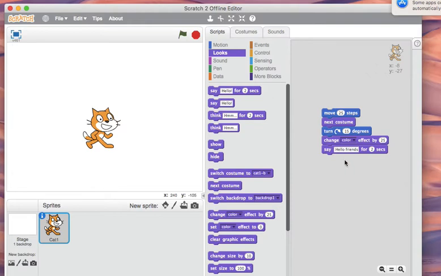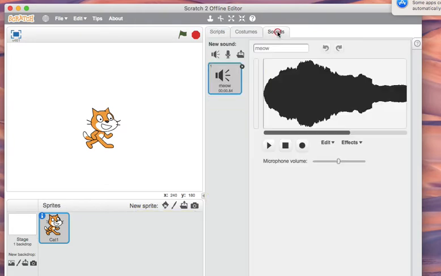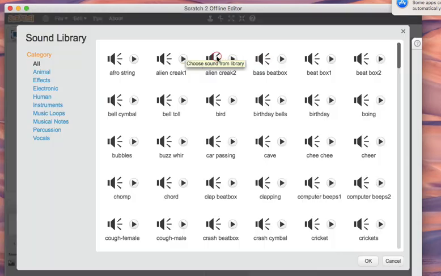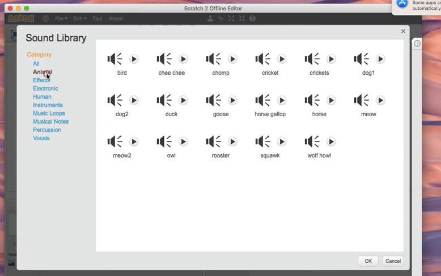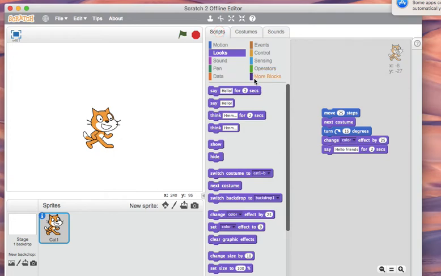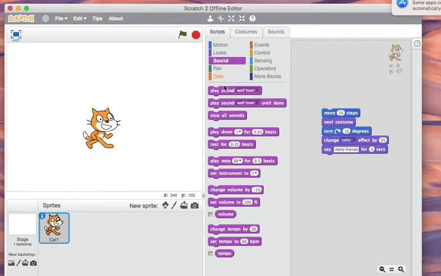Okay, it is typed. And then play sound meow. If you don't want this sound, you can go to the sound tab, choose sound from library, and in the animal category I take wolf voice. Okay, go to sprites. Let's go to sound and do like this.